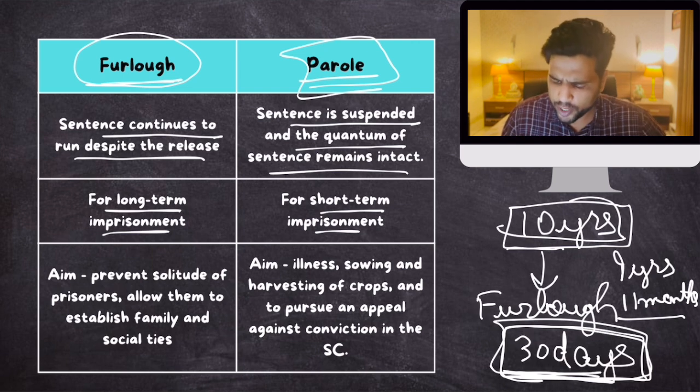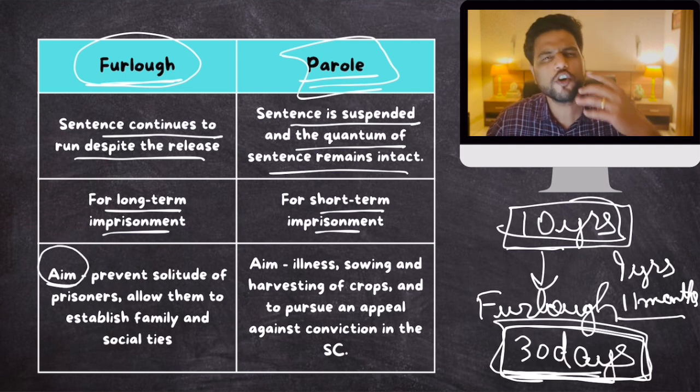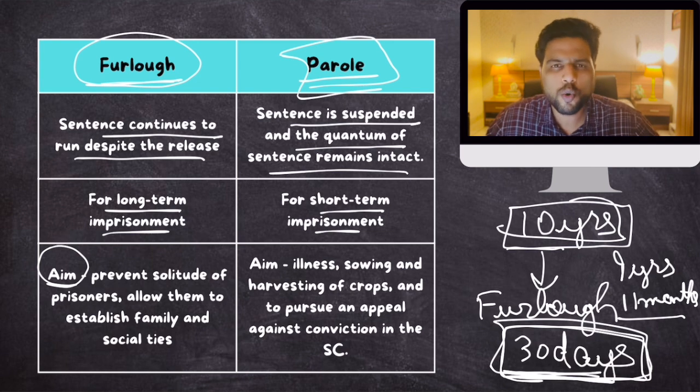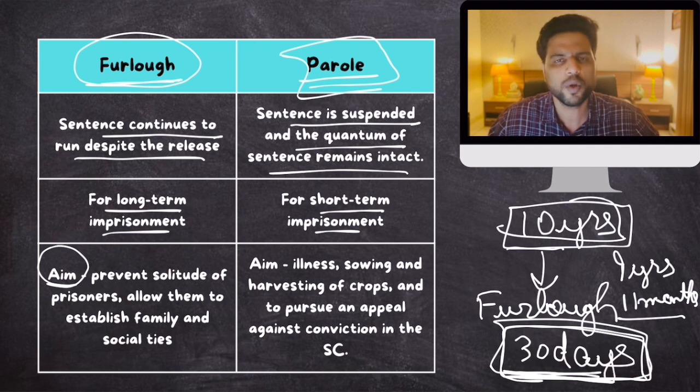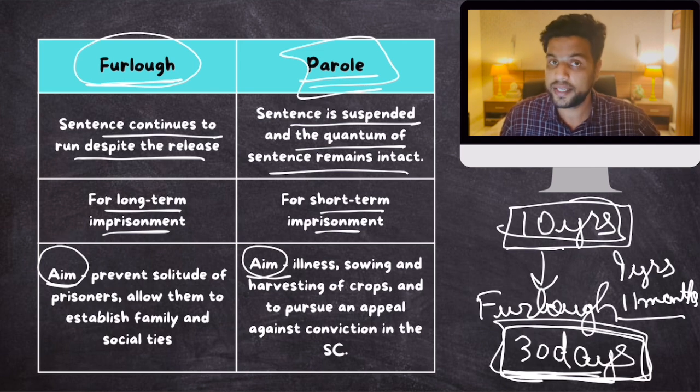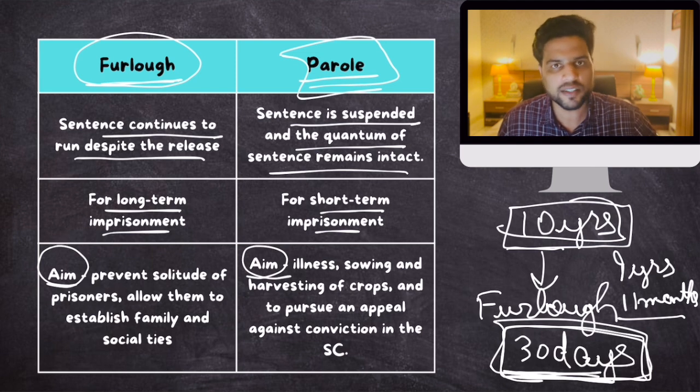The reason for giving furlough is that the person is in for the long term. He gets lonely, he has not seen his family members for a long period of time, and he has behaved well in the jail. So jail authorities can give him a furlough so that he can meet his family members. In case of parole, the reasons have to be specified. In case of furlough, you don't have to specify any reason. In case of parole, you have to specify a reason.